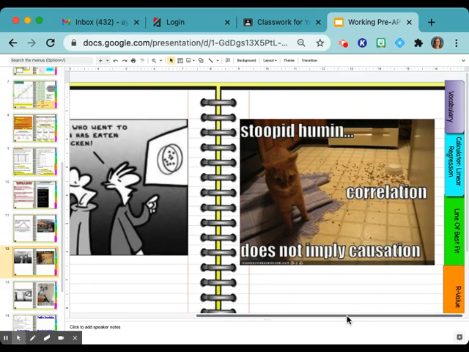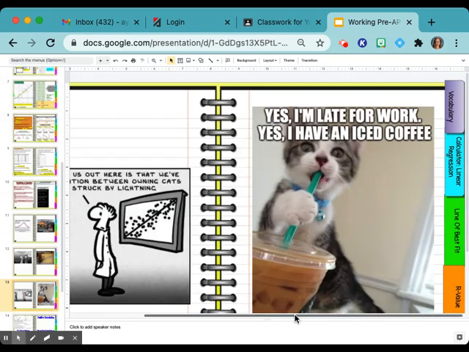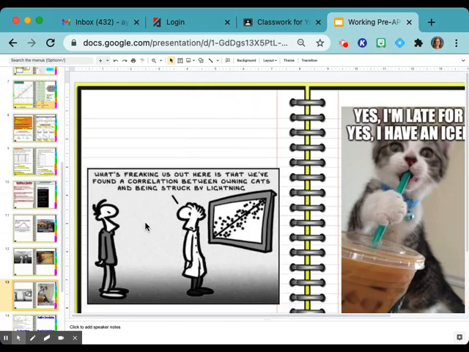Stupid human. Correlation does not imply causation. What do you think about that one? Did the cat do it? Yes, probably, but he's saying, nope, I didn't, because correlation doesn't imply causation. Okay, I'm going to do this one first. What's freaking him out here is that we found a correlation between owning cats and being struck by lightning.